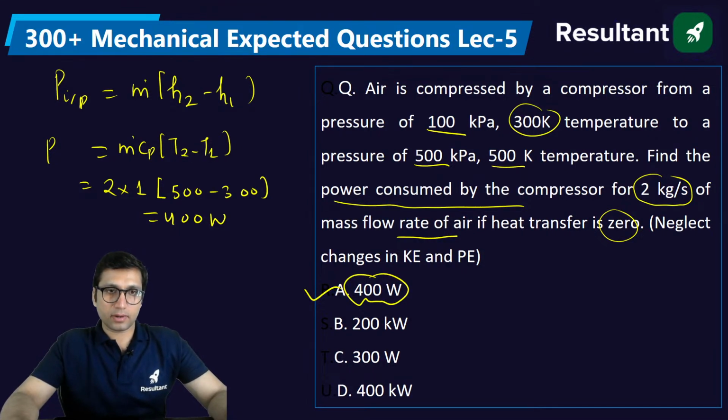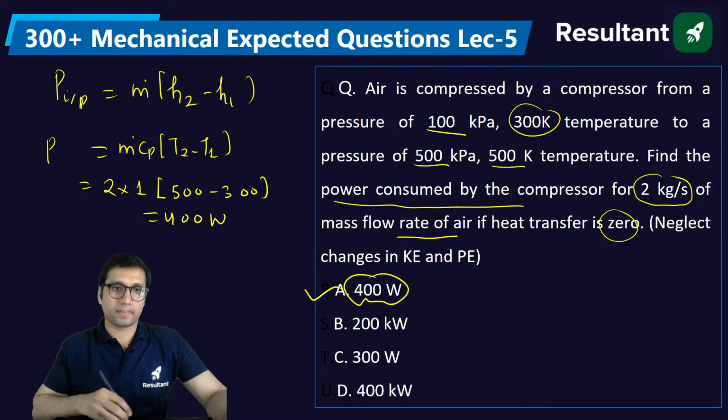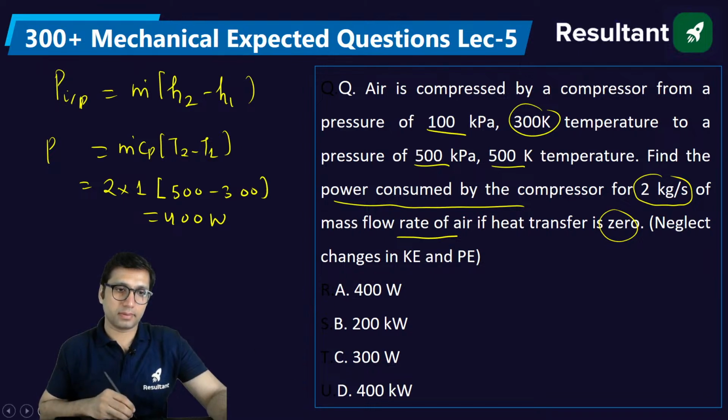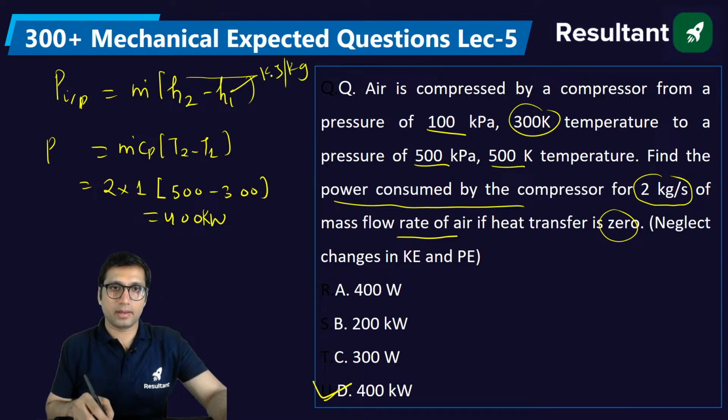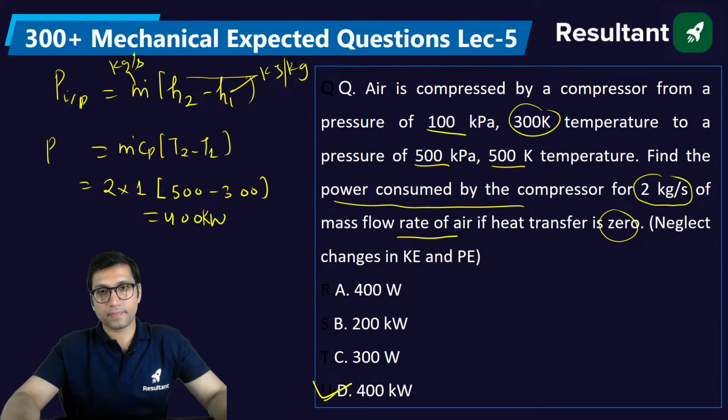Option A will be the answer, or no, sorry. Answer will be in kilowatt. Why will the answer be in kilowatt? Because they have given enthalpy. Enthalpy is in kilojoule per kg and this is in kg per second. So the answer should come in kilowatt. By default, enthalpy is always in kilojoule per kg. So kilojoule per kg into mass flow rate kg per second, you will get the answer in kilowatt.